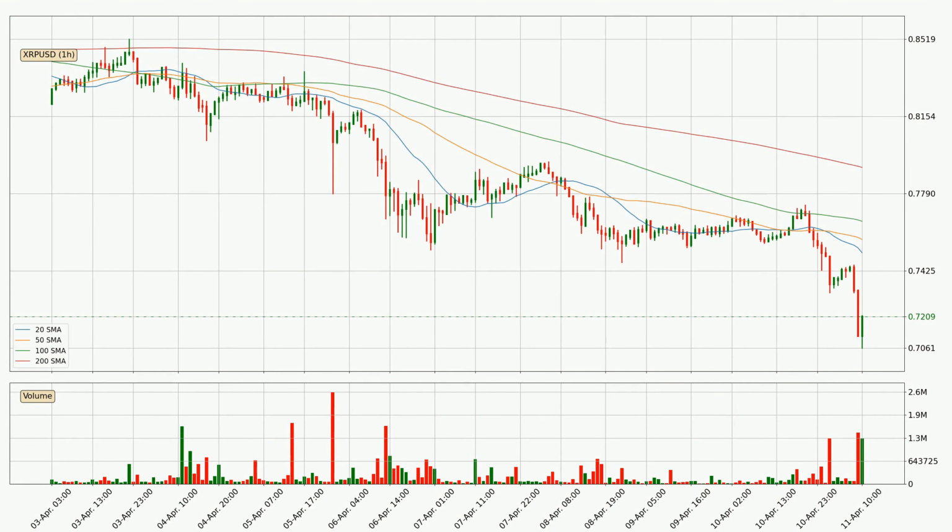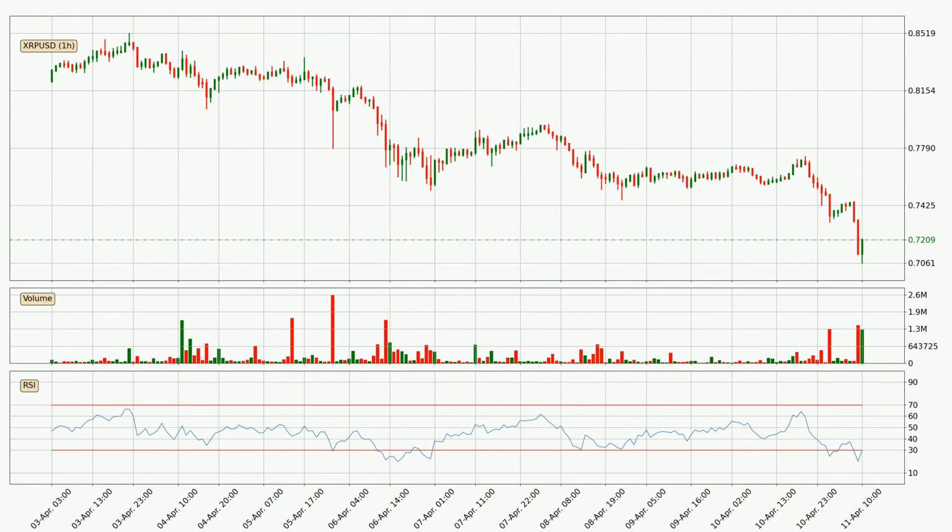Looking at the hourly simple moving averages, for this time interval, the current price is below all of the simple moving averages, which looks bearish, and you should keep an eye on the closest SMA. The 20 SMA will play as resistance, or the price will peak above the current price, which is around 75.1 cents.